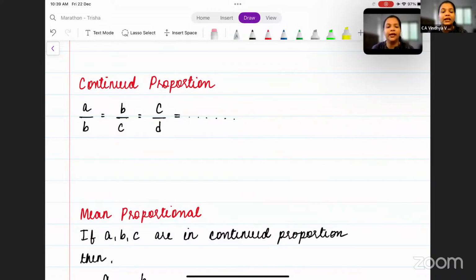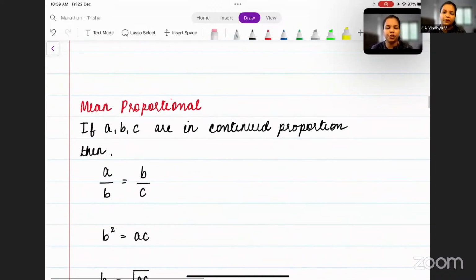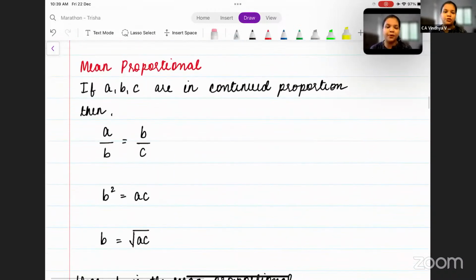Moving on. Next one, that is mean proportional. What is mean proportional? Now let's say there are three terms which are in proportion, but they are in continued proportion. To write them in a normal proportion, you need four terms. But to write them in a continued proportion, if you have 3 or more terms, it is enough. So let's say we have A, B, C, which are in continued proportion.